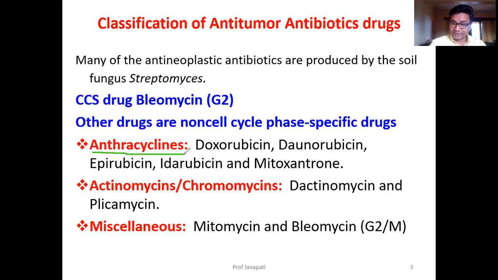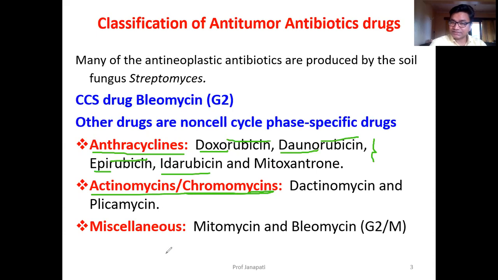Anthracyclines. In anthracyclines: doxorubicin, daunorubicin, epirubicin, idarubicin, mitoxantrone. All these are from the anthracyclines. One more class of drugs belonging to anti-tumor antibiotics are actinomycins or chromomycins. They are colored substances. That's why another name for that is chromomycin, that is dactinomycin and plicamycin.